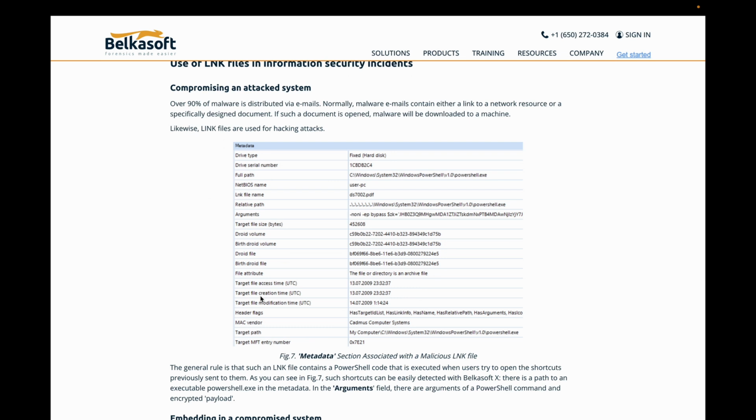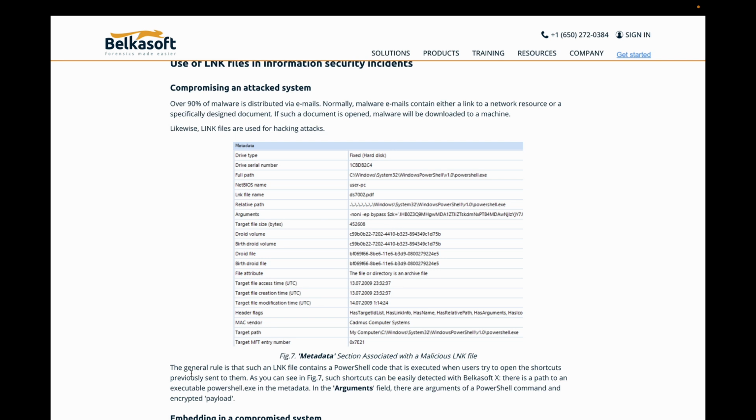So you see right here, when you look at the metadata for this link, you see some arguments, you see PowerShell being used, right? So in combination, PowerShell is being used to launch this command. Not sure what's going on here, but potential malicious things, right?